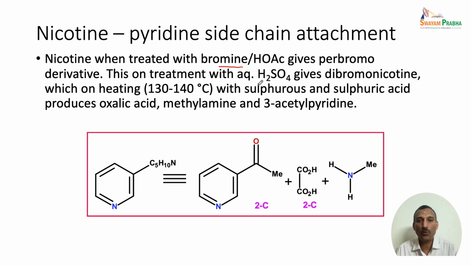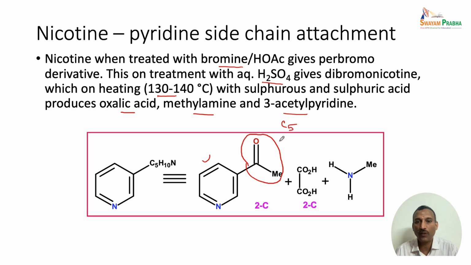this per-bromo derivative on treatment with sulfuric acid gives dibromo-nicotine, which on heating at 130 to 140 degrees with sulfurous and sulfuric acid gave 3 different products. One is oxalic acid, another one is methylamine, and 3-acetyl pyridine. So these are all the 3 products that are formed. So this is a 2-carbon unit, let us say, because the pyridine unit we already know. So we are going to find out the C5 unit.